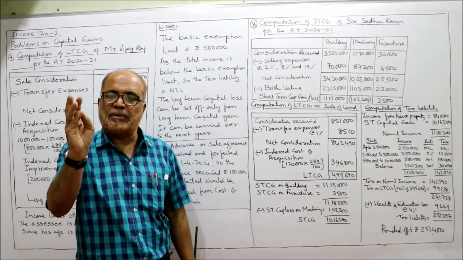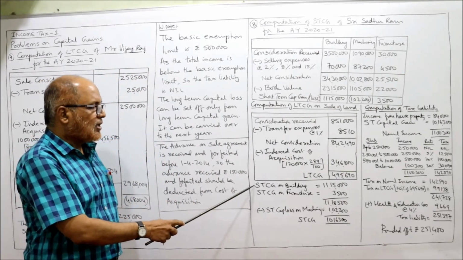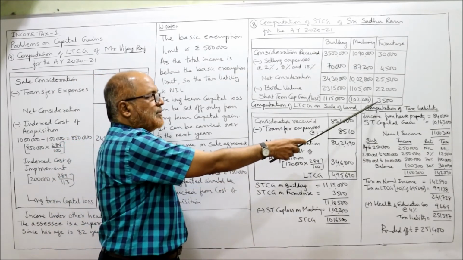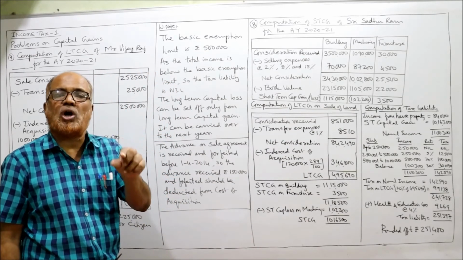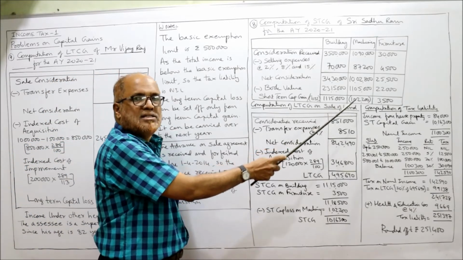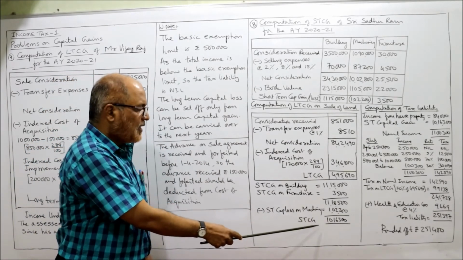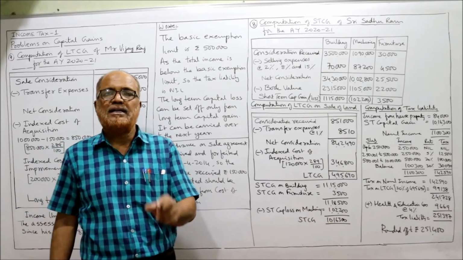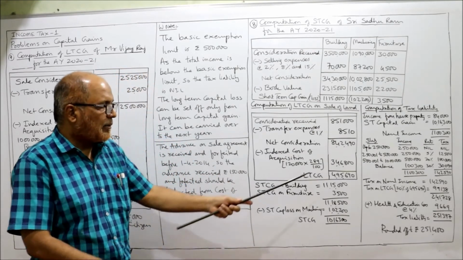We have completed short-term capital gain and long-term capital gain. Now we can set off the loss. Short-term capital gain on building is 11,15,000. Short-term capital gain on furniture 3,500. Add up both short-term capital gain. From this, deduct short-term capital loss on sale of machinery. On sale of machinery, 1,02,000 short-term capital loss. Deduct. Set off. Then ultimately short-term capital gain will be 10,16,300. 10,16,300 is the net short-term capital gain. And long-term capital gain, this one.